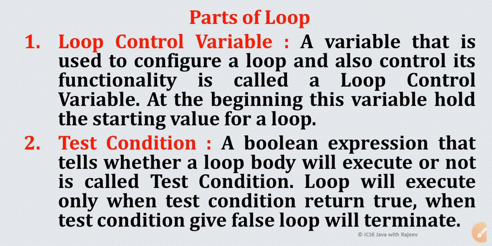At the beginning, this variable holds the starting value for a loop. This means for a loop there will be a starting point and an ending point. The loop variable must be initialized first with the starting value, from where I want to start my loop. For example, I want to print numbers from 10 to 20. What will be the starting point here? 10. What will be the ending point? 20. So my loop will start from 10 to 20, and I will initialize my loop variable here: i equal to 10.